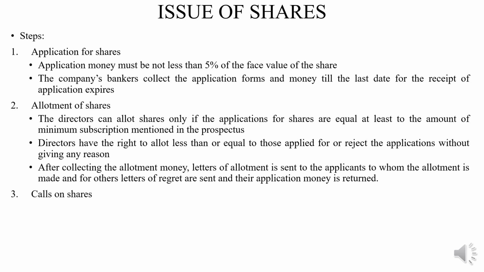The third stage is calls in arrears. After allotting the shares and receiving the allotment money, the directors of the company can call up the balance of the value of the shares in one or more installments as and when the need arises. These installments demanded or called up by the directors are called calls. If the balance of the value of the shares is called in more than one installment, then the installments should be called first call, second call, and so on. And the last call should be called the final call.